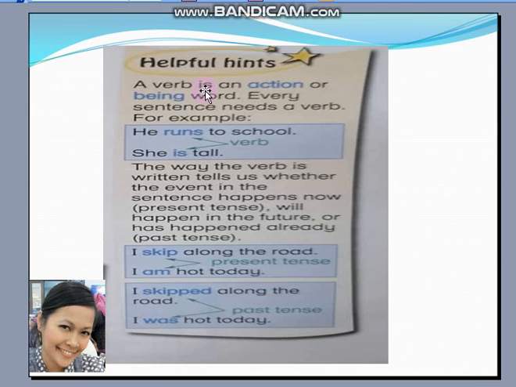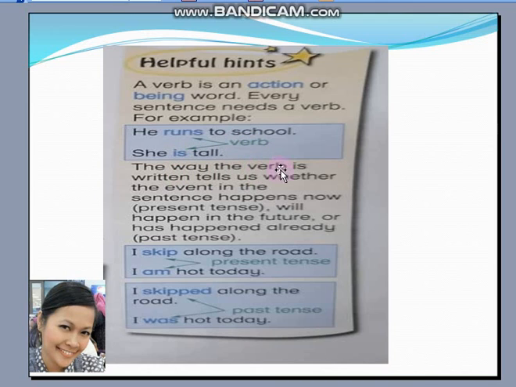A verb is an action or being word. Every sentence needs a verb. Again, a verb is an action or being word. Every sentence needs a verb. For example, he runs to school. She is tall. The words that are written in blue, like runs and is, are our verbs.